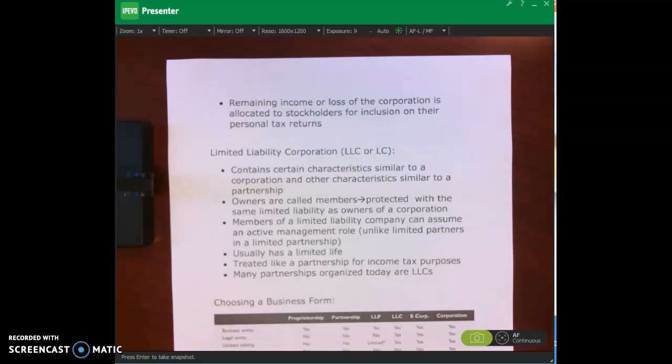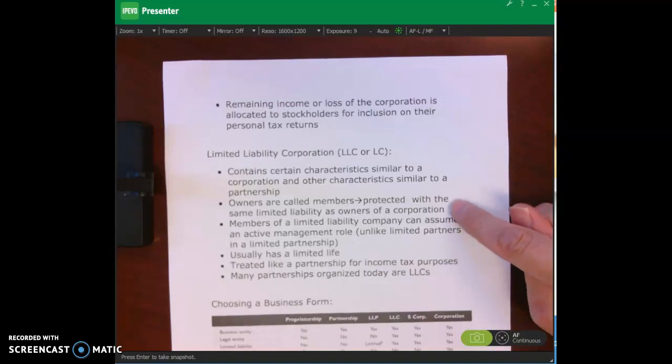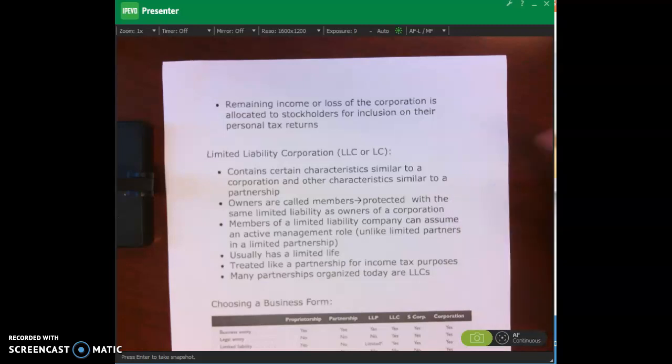We'll see. All right. But anyways, an LLC contains characteristics similar to a corporation and characteristics similar to a partnership. The owners are called members, and they are protected with that same limited liability as owners of a corporation. So that's what I was talking about there. You're the owner of a corporation. You're the shareholder of Pepsi. You own shares of stock in Pepsi. Pepsi does something dumb. They're not going to come after you. The most you'll lose is the money that you put into the corporation, which is purchasing the shares of stock. They're not going to come after your own personal house and your own personal car.